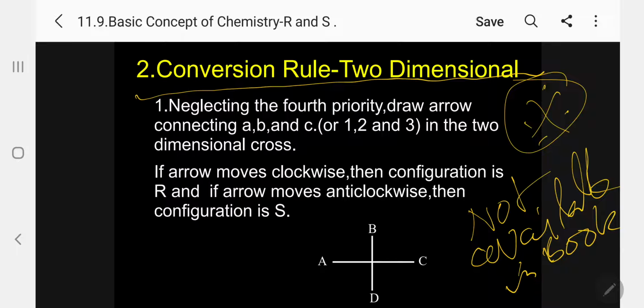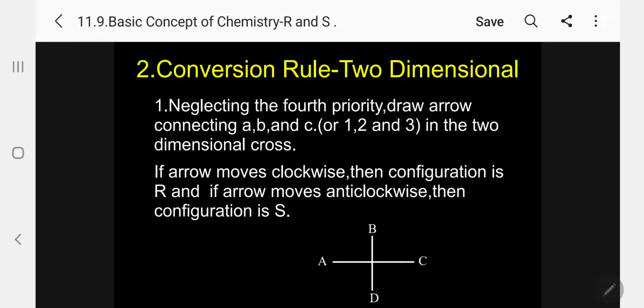Two-dimension means we have to apply some rule in the two-dimensional plus model. So you write all the 4 groups in the plus form. The first rule: neglect the fourth priority, D. Draw an arrow connecting A, B, C, or 1, 2, 3, in the two-dimensional cross. If the arrow moves clockwise, the configuration is R. If the arrow moves anti-clockwise, the configuration is S.